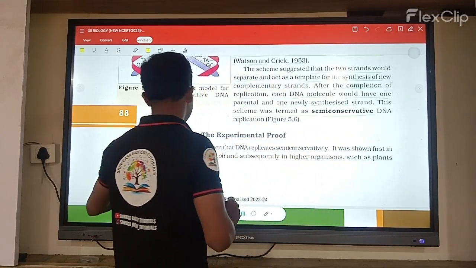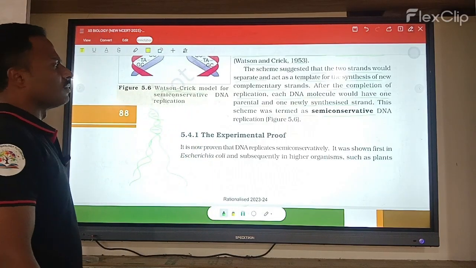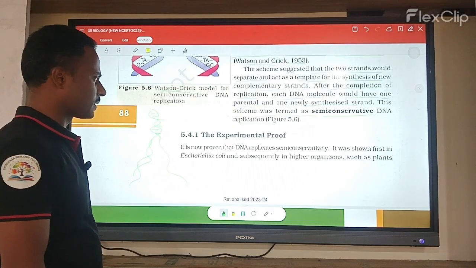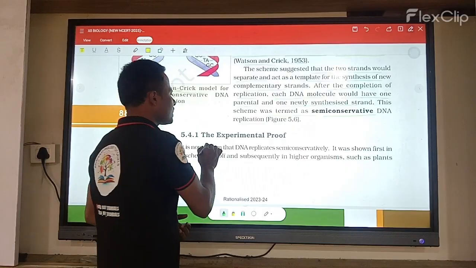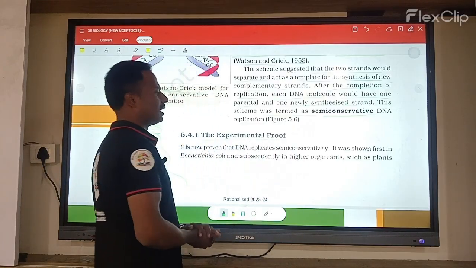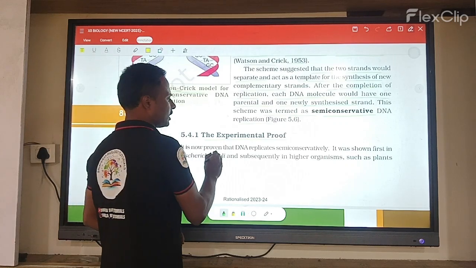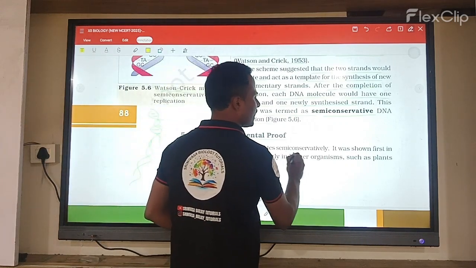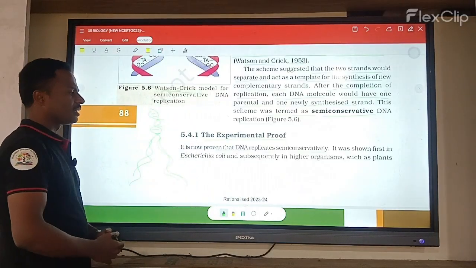So it is explained as what is called the semi-conservative replication process. Okay, next, what is the experimental proof? The experimental proof now shows that DNA replicates semi-conservatively.